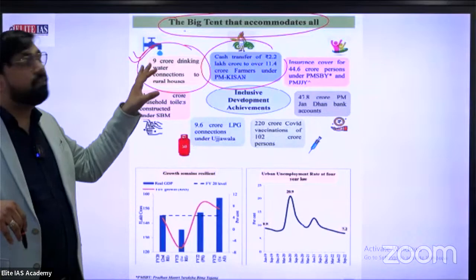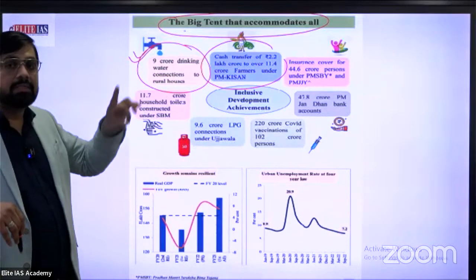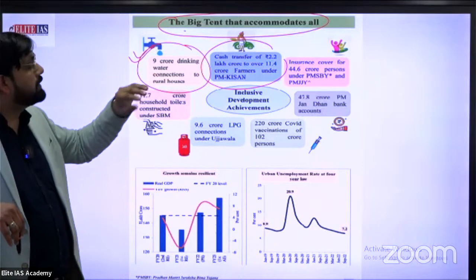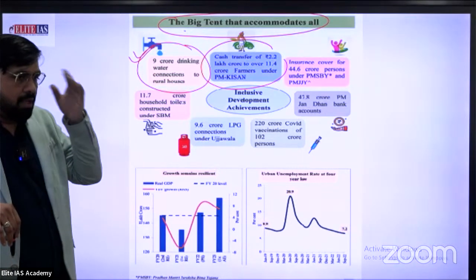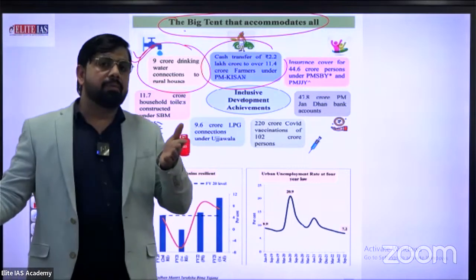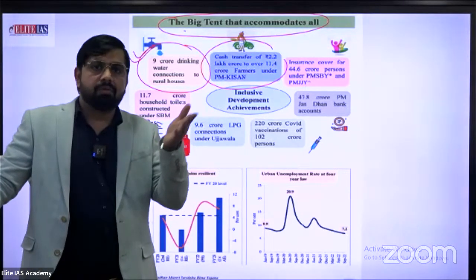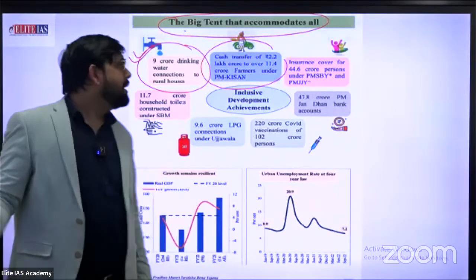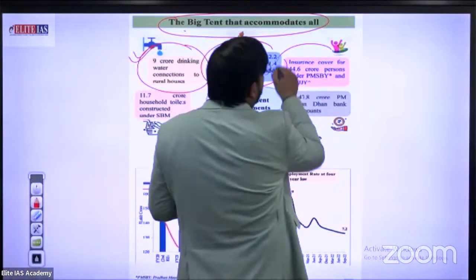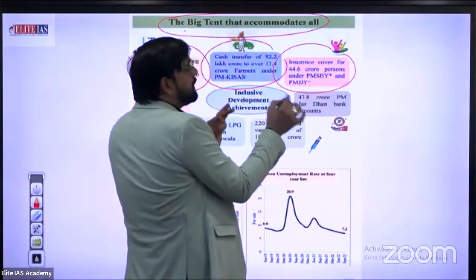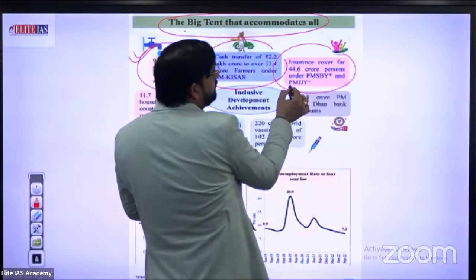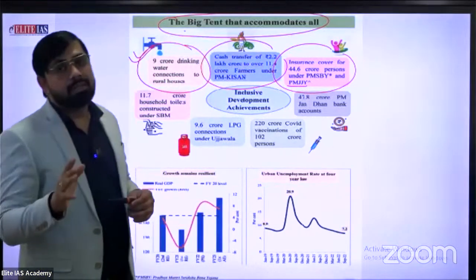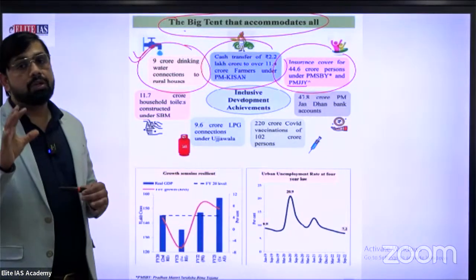This is the type of financial assistance which we discussed in our previous slide. PM Kisan scheme, 2.2 lakh crore is directly transferred. I think many women or farmers in your family or village will receive the 2000 rupees monthly installment. Okay. Next, insurance cover for 44.6 crore persons under the PMSBY and PM Jeevan Jyoti scheme. Insurance cover 44.6. So please, this is your duty also.